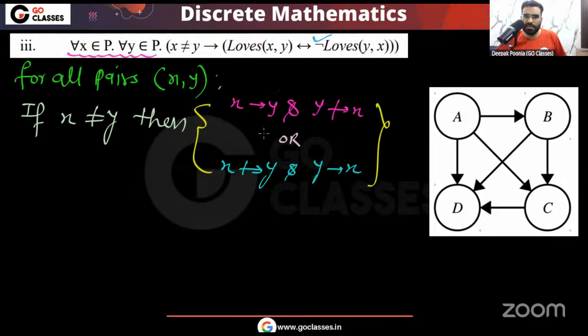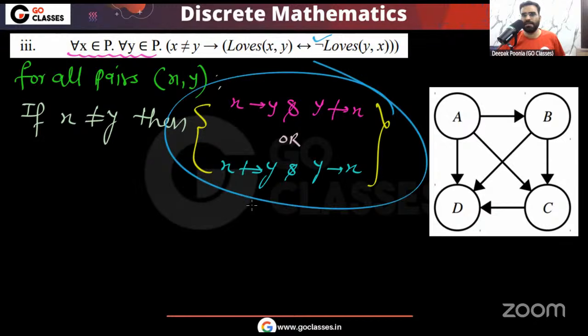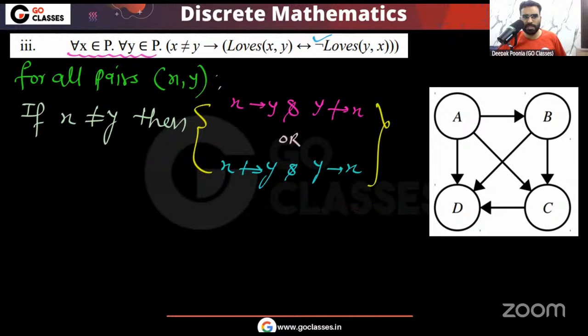Basically, if X and Y are different, then there must be one-way love between them. Either X loves Y, then Y does not love X, or Y loves X, then X does not love Y.